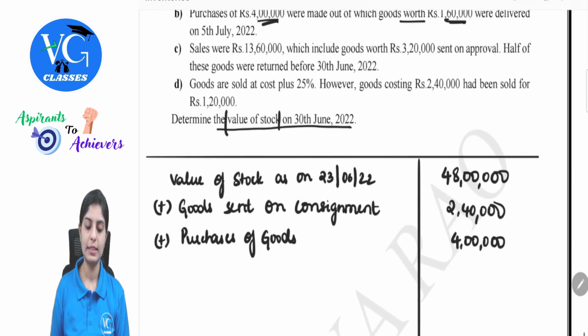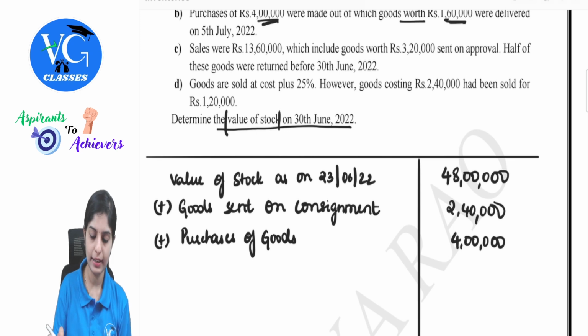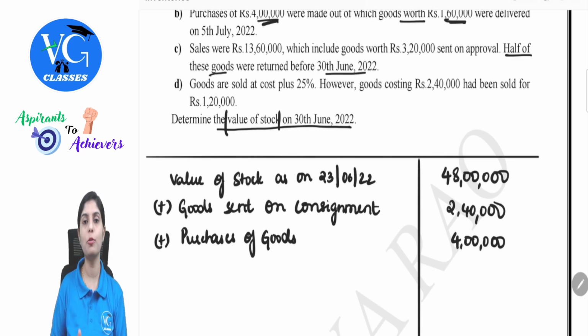Next, sales were 13 lakh 60, which includes goods worth 3 lakh 20 sent on approval. Half of these goods were returned before 30th June. Reading should be very careful here.